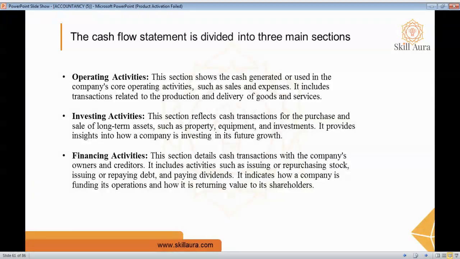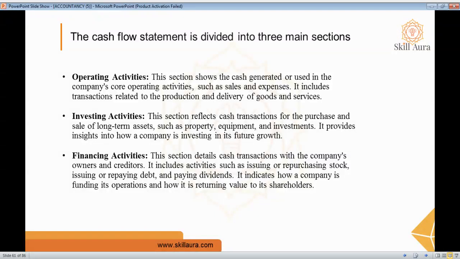And the next section is financial activity. Here, the cash flow is related to the company's financial sources. It includes cash inflow from issuing stock or bonds, as well as cash outflow from repaying loans or paying dividends to shareholders. It also helps us see how the company is raising capital and managing its financial structure.